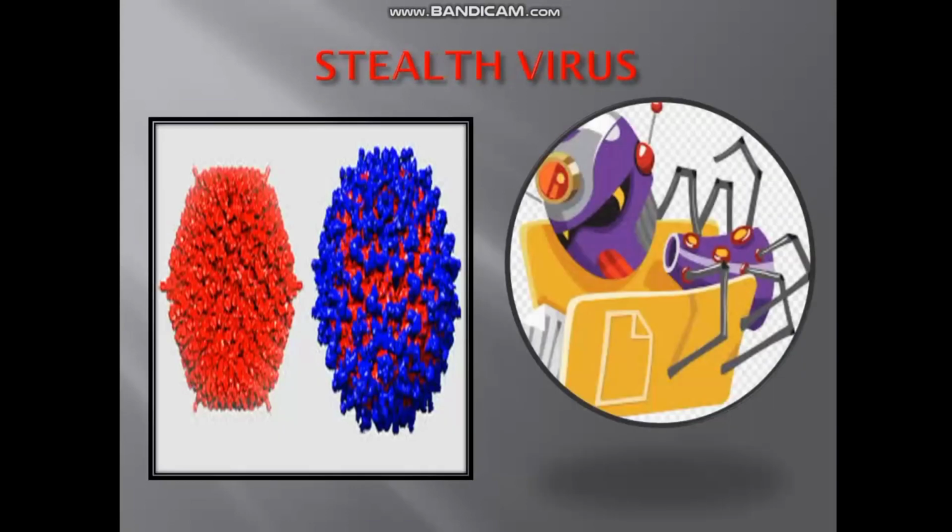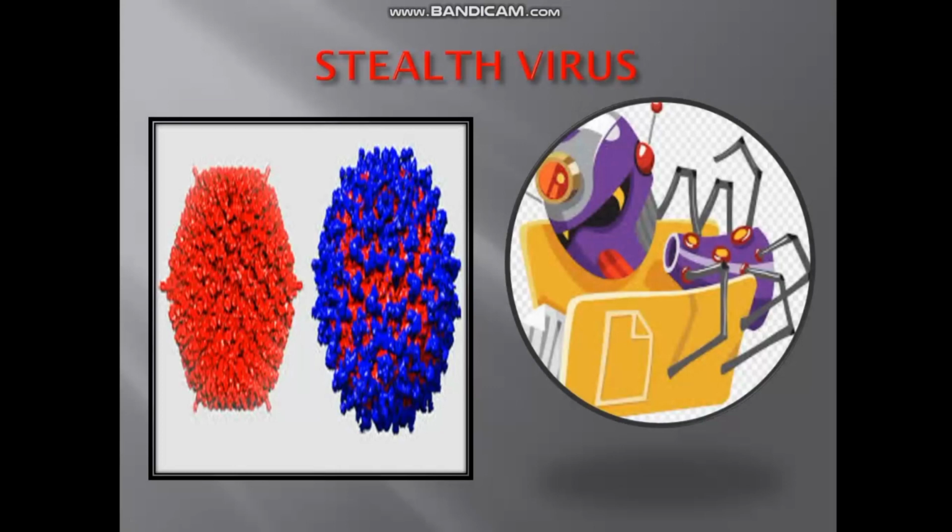Okay. The next is stealth viruses. These types of viruses are capable of changing their appearance by changing their codes. Means every time it changes its appearance, as you have seen in the figure here. It has the red color and now it changes its structure or its appearance. This way they can hide their existence from the antivirus program.